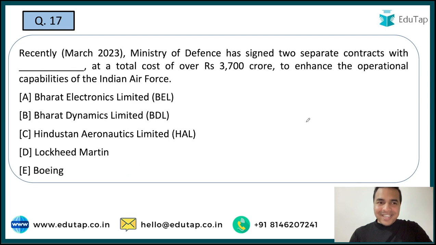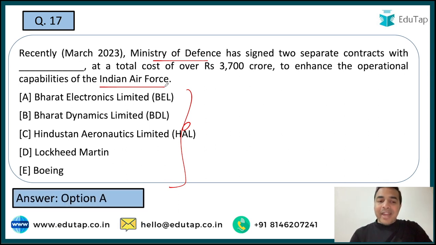Now the next question is on the Ministry of Defense, which has signed 2 separate contracts, and you are required to tell me the name of the organization with which this particular contract has been signed to enhance the operational capabilities of the Indian Air Force. So the Ministry of Defense has signed this contract to increase the operational capabilities of the Indian Air Force, and the company with which this contract has been signed is Bharat Electronics Limited.